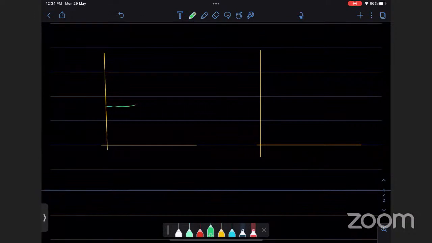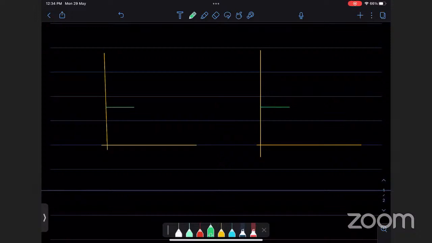Any reaction starts at a certain level of energy. Let's say this is where it starts. Here I have energy on the y-axis, and here I have progress of reaction. You can also call it time, you can call it progress, anything. So here is energy, here is progress. Now here's what happens. Whenever a reaction happens, it first needs to gain energy to break the initial bonds.